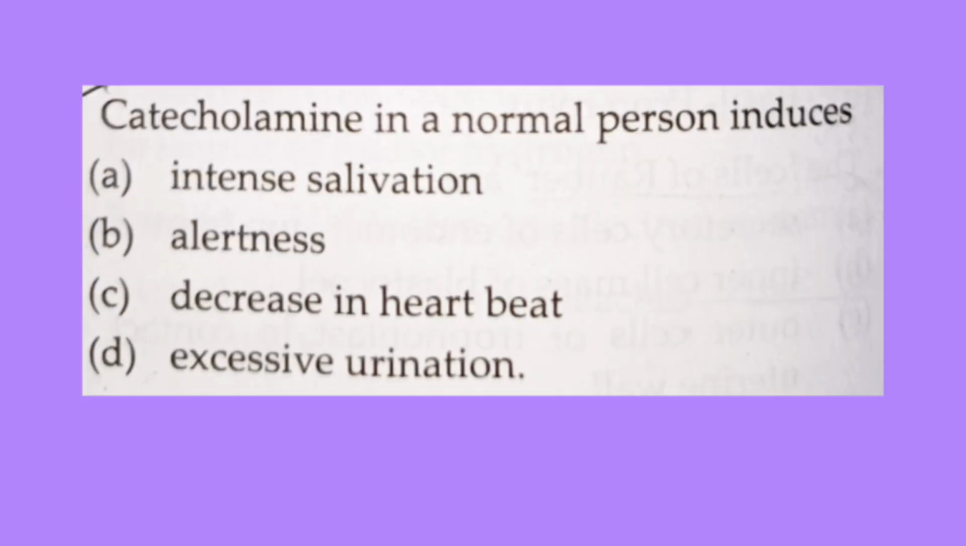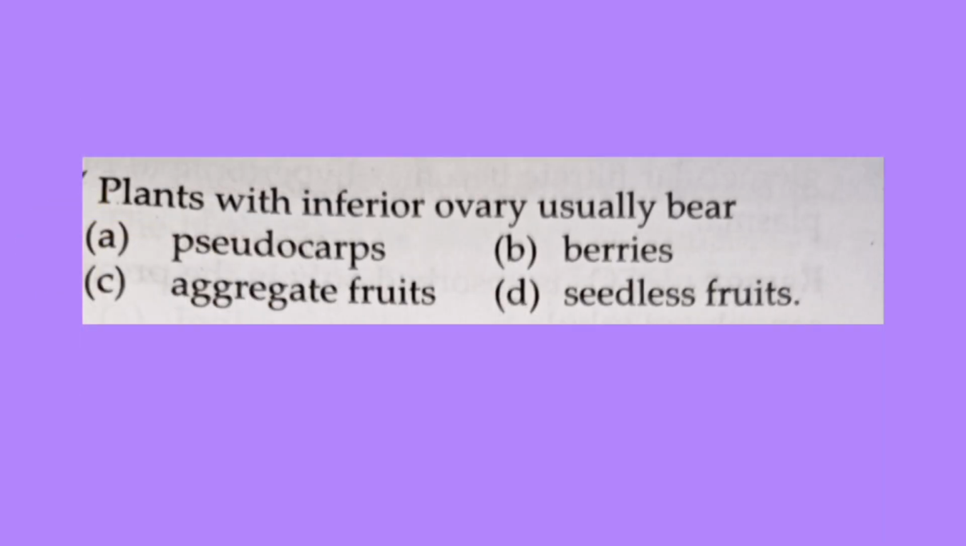And the next question is, catecholamine in a normal person induces? So the correct answer is option B, that is alertness. Plants with inferior ovary usually bear? So the correct answer is option A, that is pseudocarp.